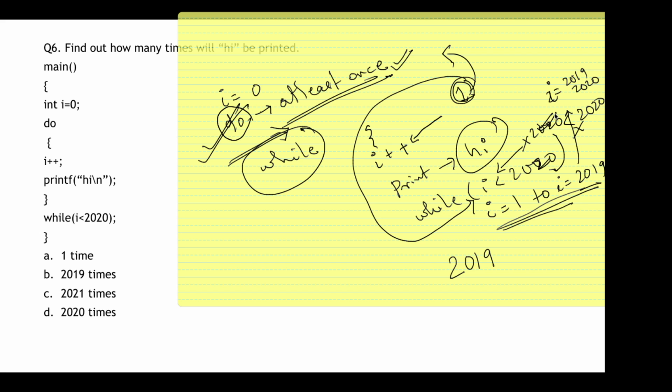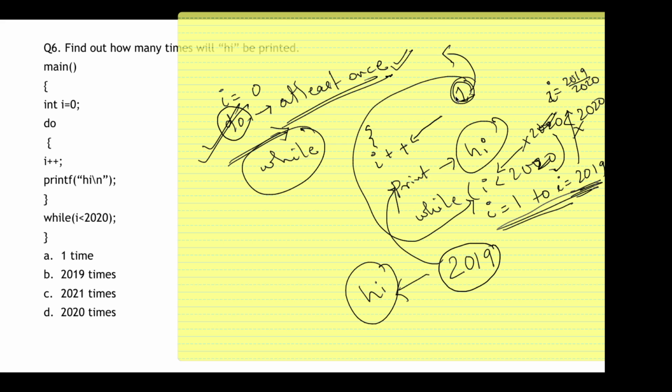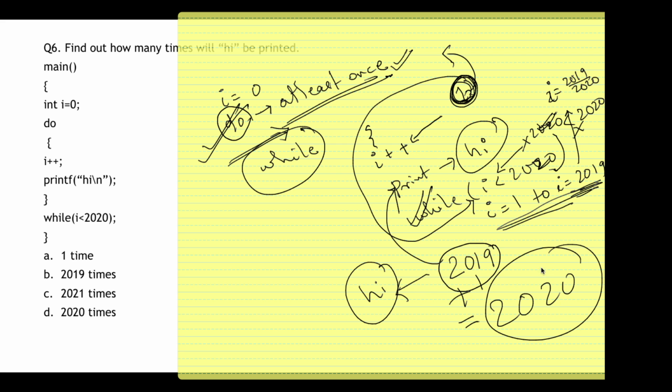It's equal to. So it will only execute till 2019. For 2019 iterations it will print high. And the one extra that it had printed before checking the while condition will be added over here. So it will print high 2020 times.